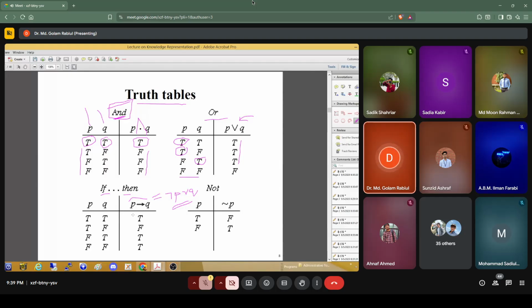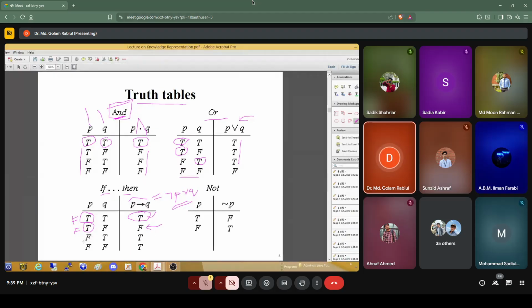For the case of true and true, it will be true. We can see not P: if we negate this one, it will be false, and or Q, which is true. So in case of the OR, if one is true, then it will be true. But how about this? Not P will be false, and Q is false, so it will be false in that case.